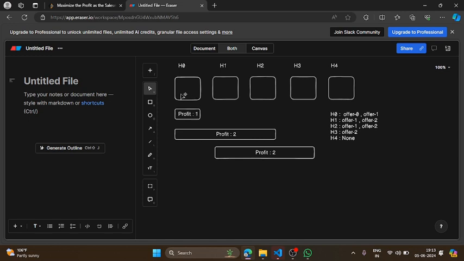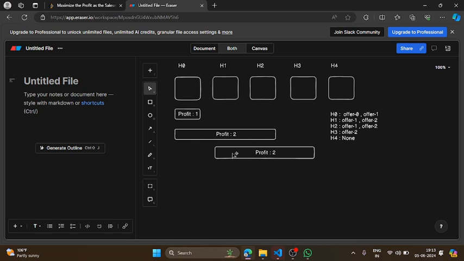So if you have already sold your house number 0 to buyer 1, then you will not be able to choose the offer given by buyer 2, right? Then you will have to move to buyer 3. So this is a constraint. So how are we going to approach this problem? This will be with the help of DP.